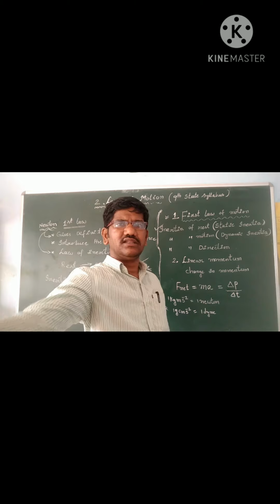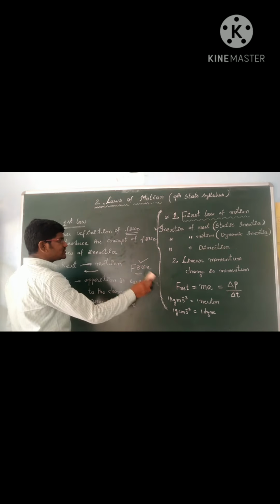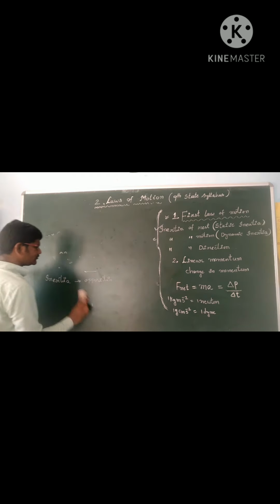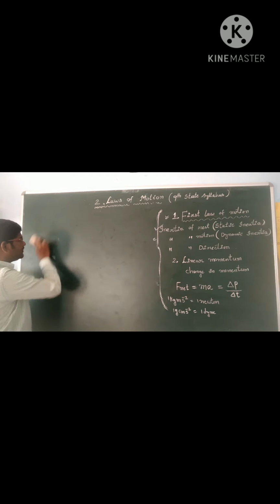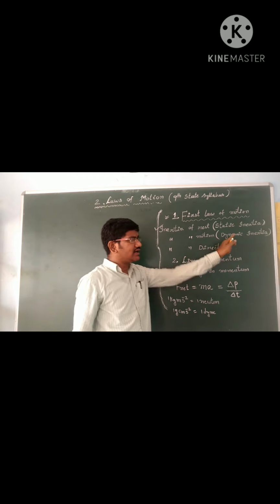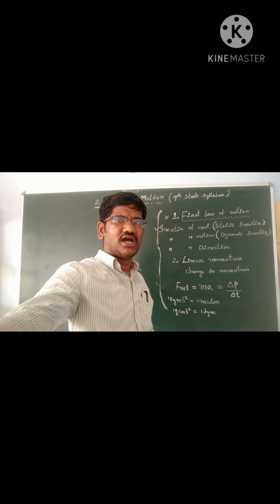Now we can see the examples for inertia of motion, or dynamic inertia.